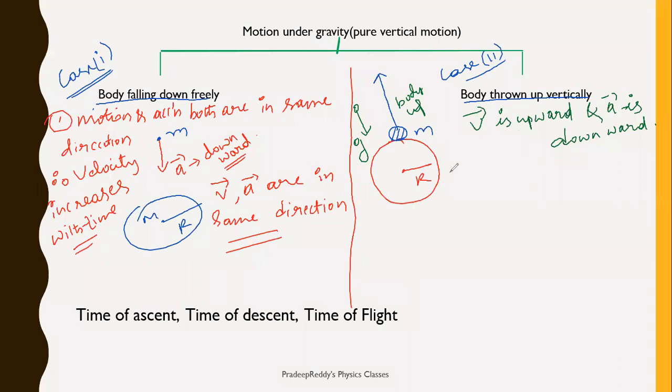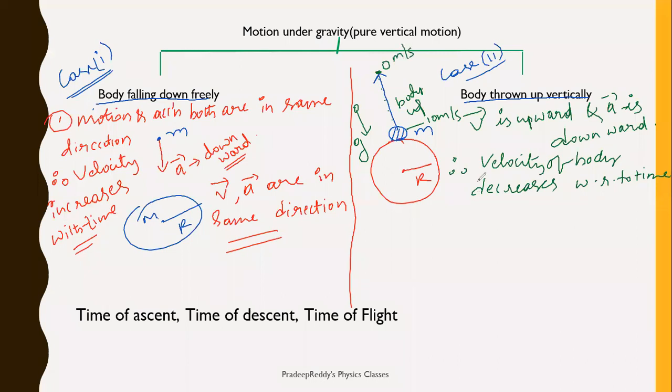Therefore, what happens to velocity of the body? Velocity of the body decreases with respect to time. As time passes on, velocity decreases. For example, initially let me consider this velocity as 10 meters per second. As the body goes on, 10 will become 9, 8, 7, 6, 5, 4, 3. Finally, at this highest point, it becomes 0 meter per second.